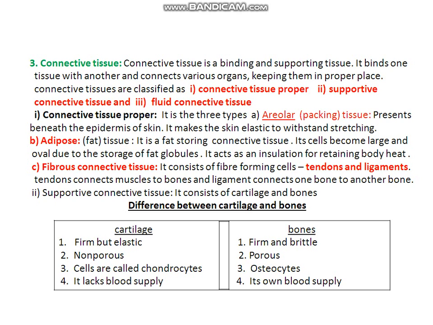Then, cartilage lacks blood supply, but bone has its own blood supply.